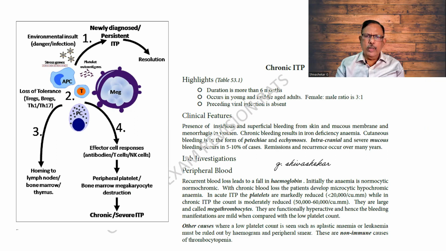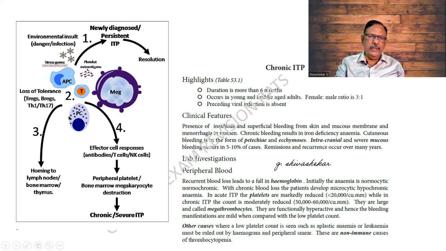This is another one and I'm continuing along with it. There are two things. One, there can be a persistent ITP which can go in for a resolution. It can be because of environmental insult. So remember one, environmental insult. So these are the plasma cells producing the antibodies and they get formed and go onto the lymph nodes, bone marrow, etc., where they cause a destruction.